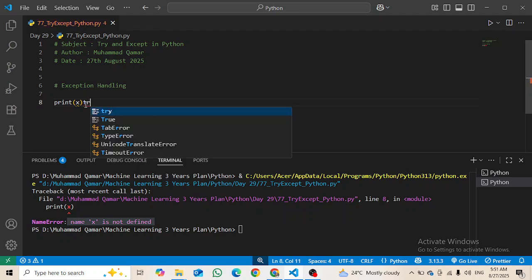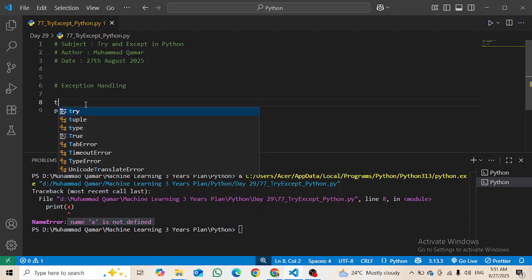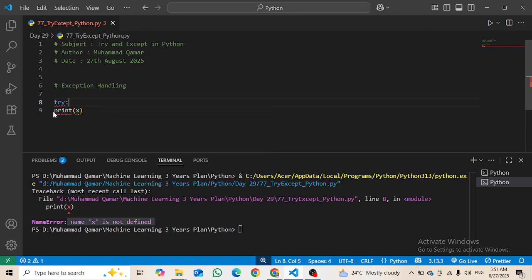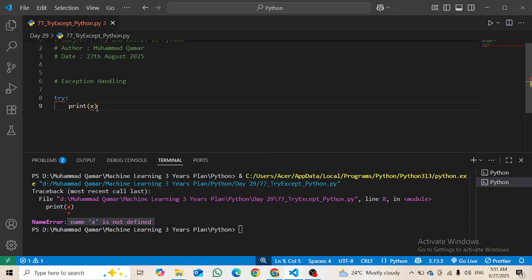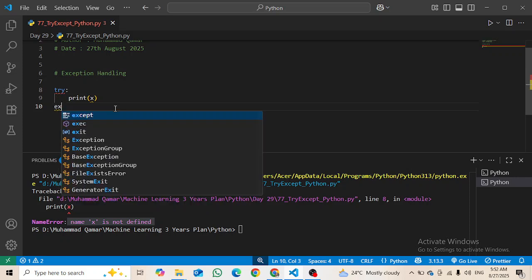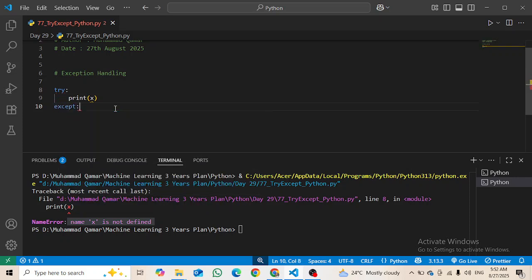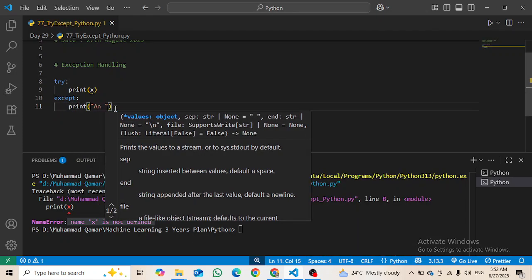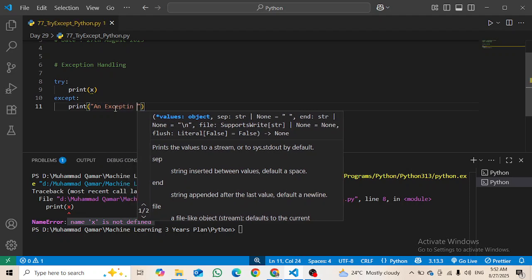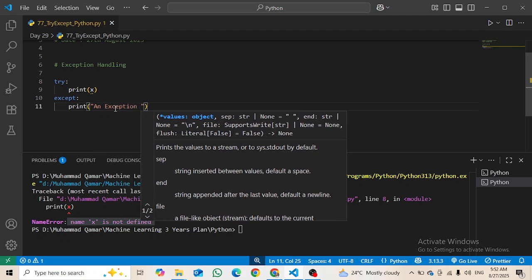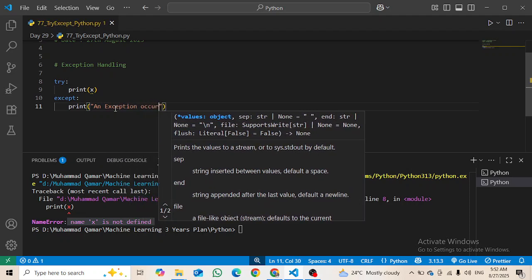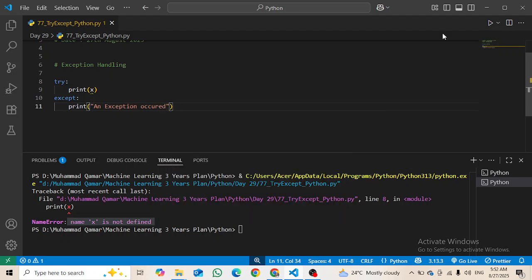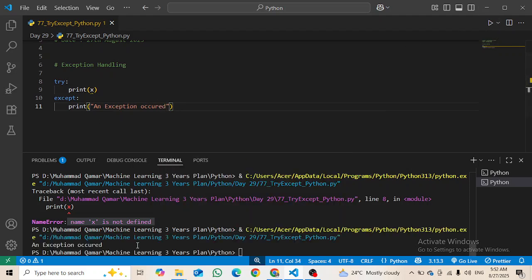We will write the try above. Try and colon, then in the scope of try we will write the print, then after this we will write the except, and then here we will print that an exception occurred. All right, just run it right now, and here you can see that an exception occurred has been printed, but